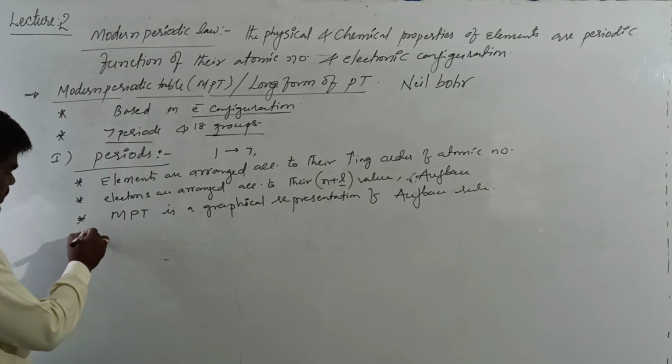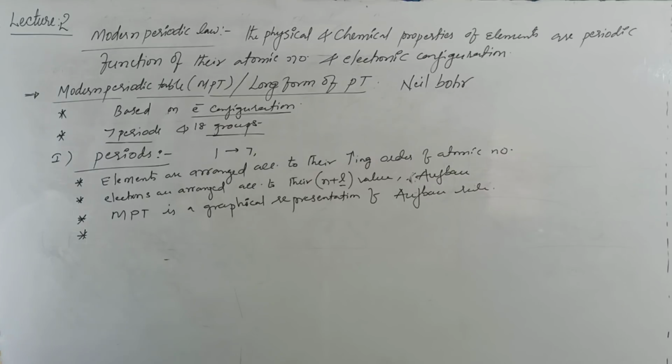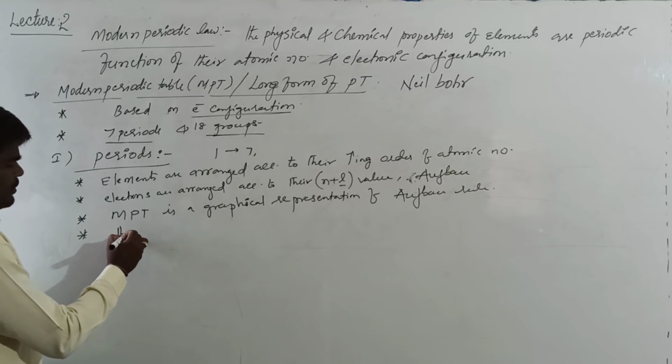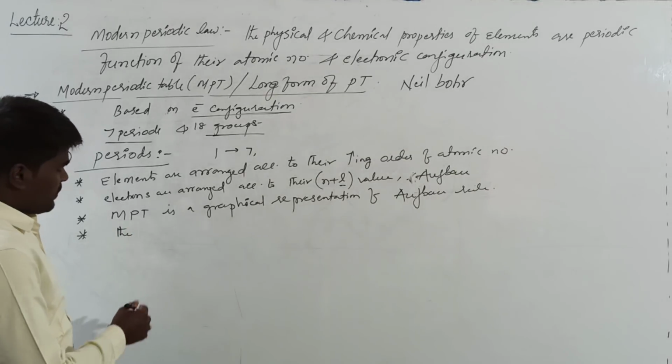Now, when it comes to periods, first of all we should know what is meant by differentiating electron.